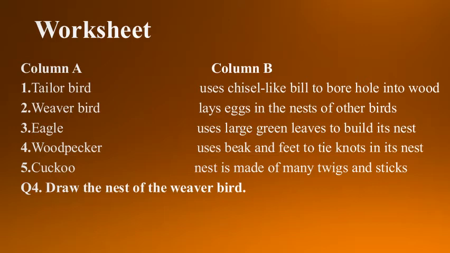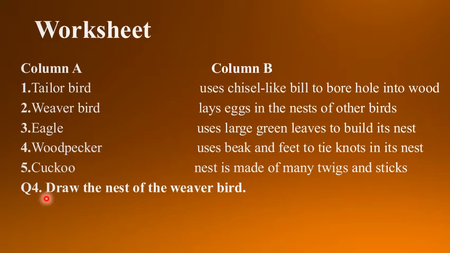Okay, now let's see the next question, filling the blanks. Birds use different materials such as dash, leaves, dash, cotton and scraps of dash and wool to build nest. So what will come? Birds use different materials such as dry grass, leaves, twigs, cotton and scraps, means pieces of cloth, and wool to build nest.